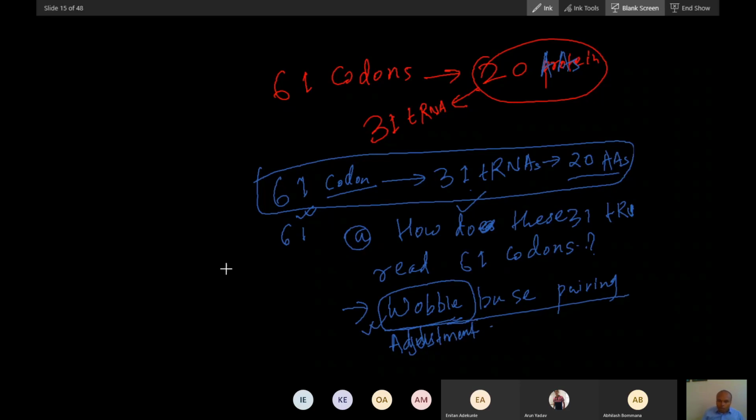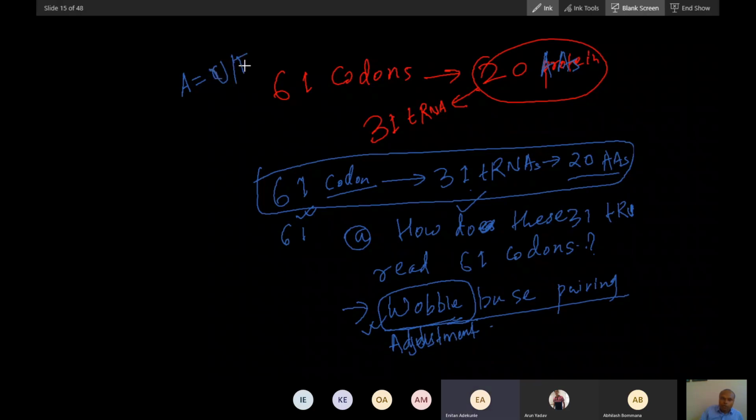Now what happens? We have seen A will base pair with which nucleotide? A will form with U, or T in DNA.